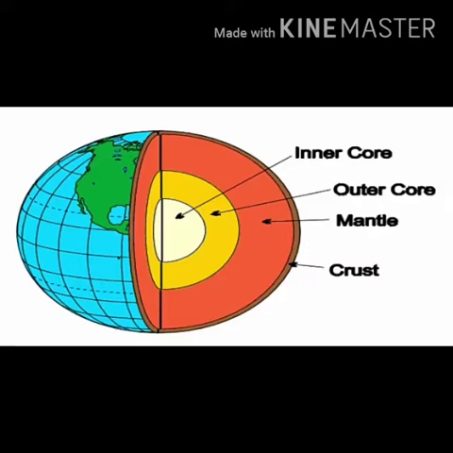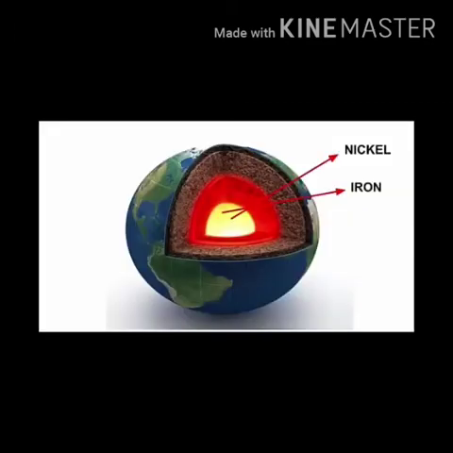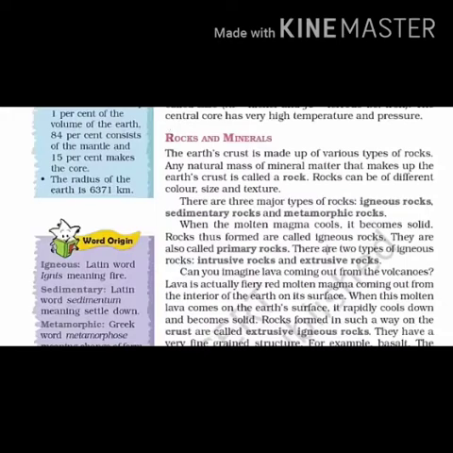Now let's talk about what is there inside. The main mineral constituents of the continental mass are silica and alumina. If you look at the picture, all the continental crust, which is in brown color, is nothing but silica and alumina. And the main constituents of the oceanic crust are silica and magnesium. Now you must be wondering what is there inside the core. Since the central core has very high temperature and pressure and it's super hot, it consists of nickel and liquid iron.